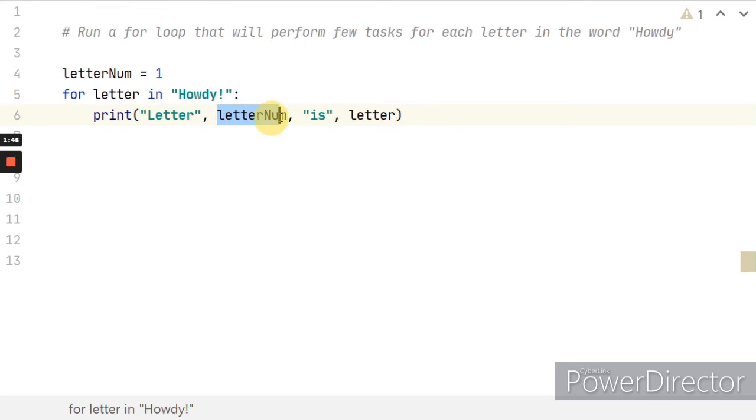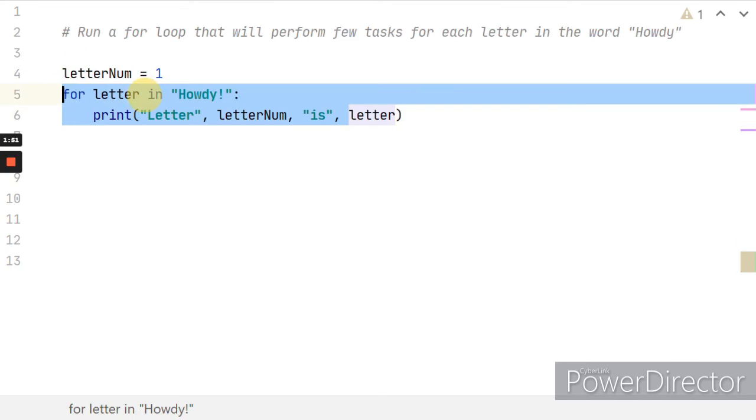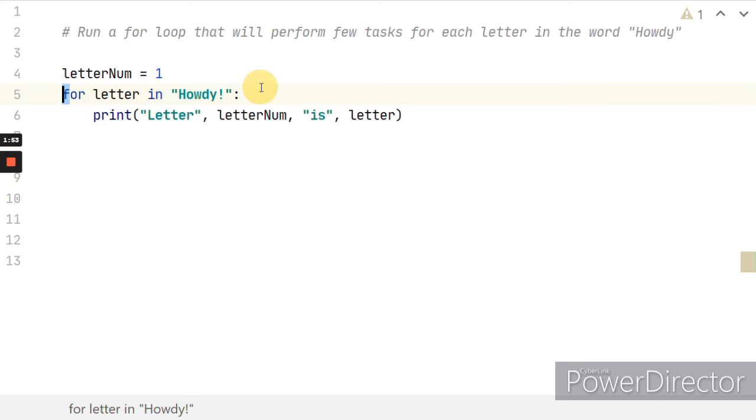See, currently letter num is 1 as we defined it here, and after running this line of code in Python, the variable letter holds the value H, because for each letter in howdy, it will separate everything in this string, including numbers, special characters, words, anything except spaces, as I already told you. So now you know what this does.